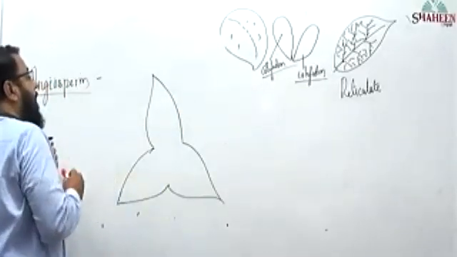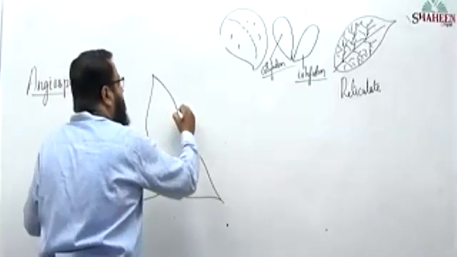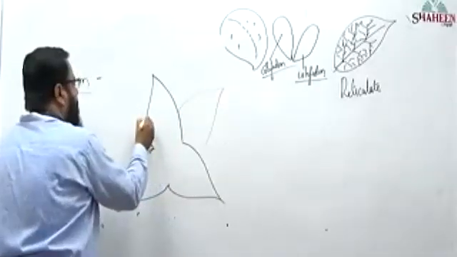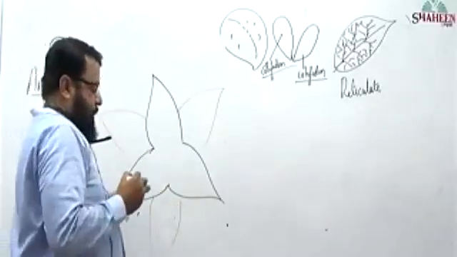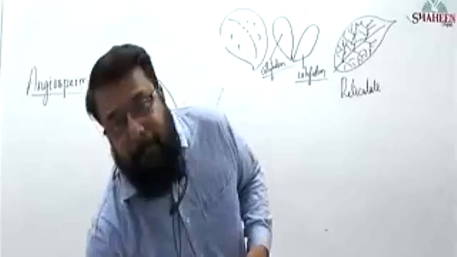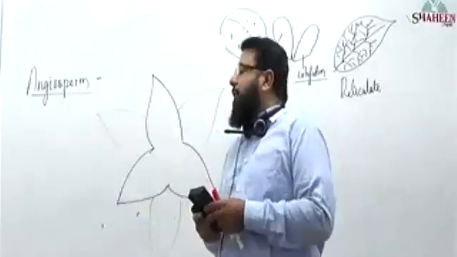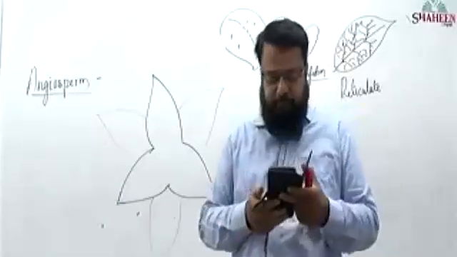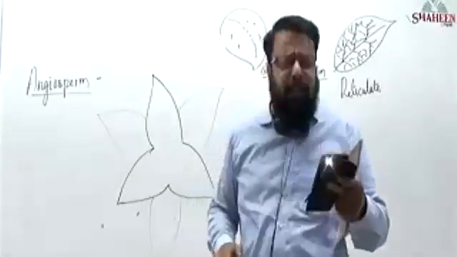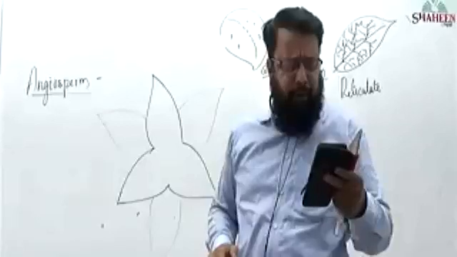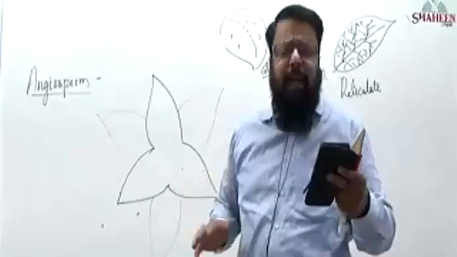Now, red color, second whorl. So how many appendages are there in total? 6 appendages are there. Very good. So a total of 6 are there.